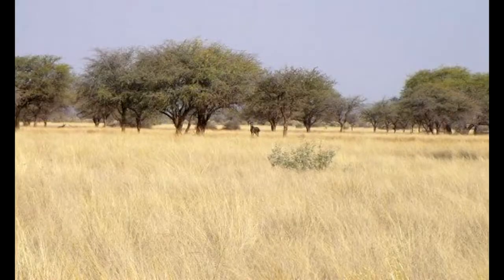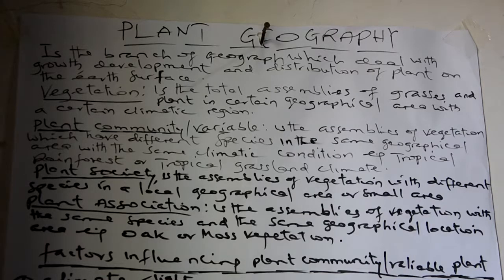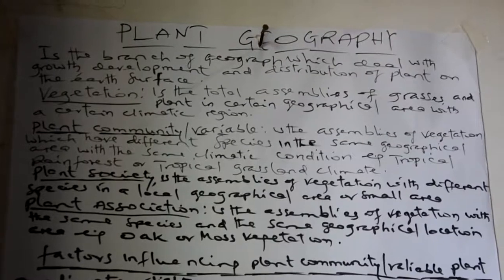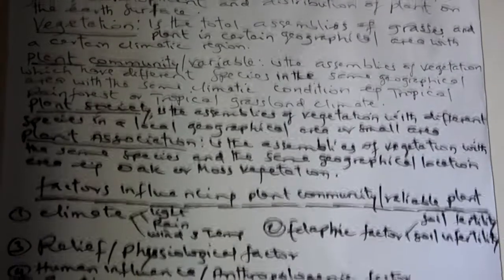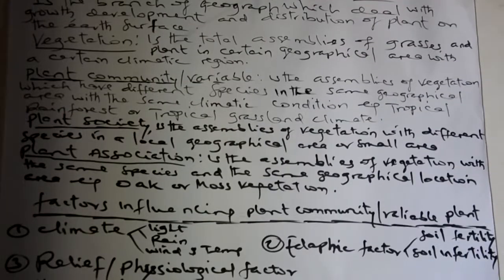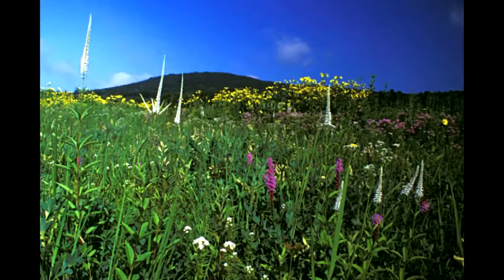Vegetation is the total assemblage of grasses and plants in a certain geographical area with a certain climatic condition. I used to think that vegetation is based on trees only, but indeed vegetation consists of trees and grasses in a certain geographical area.